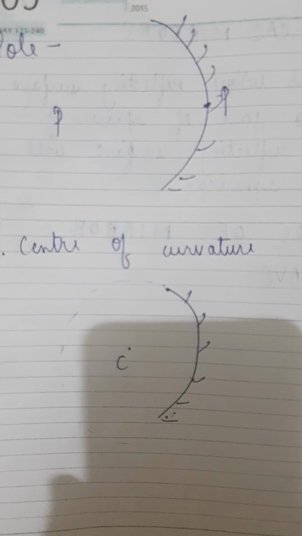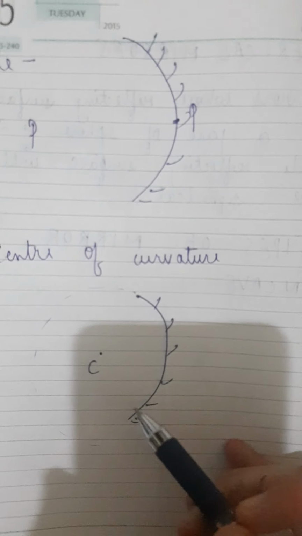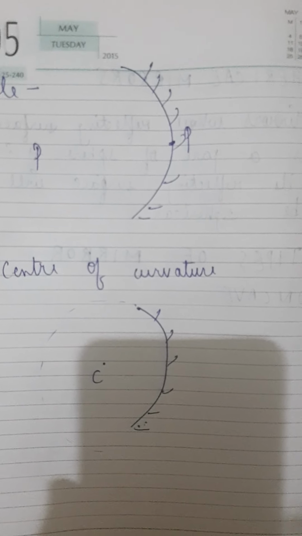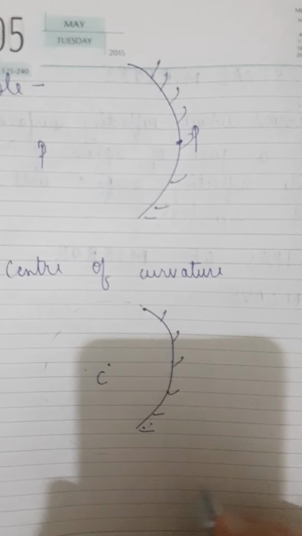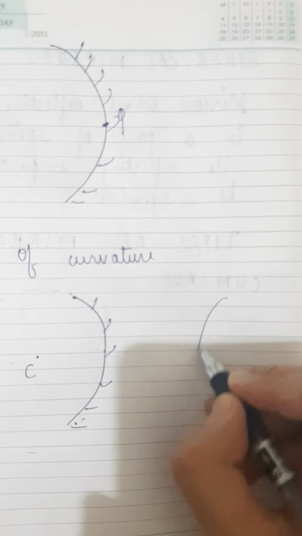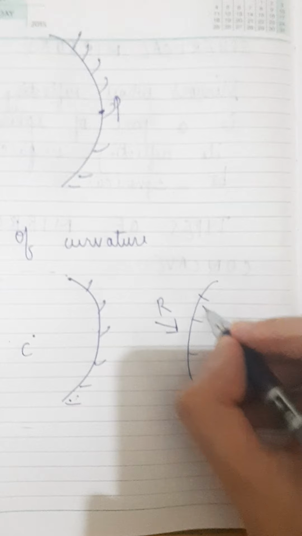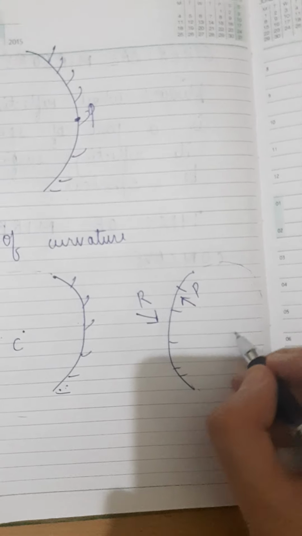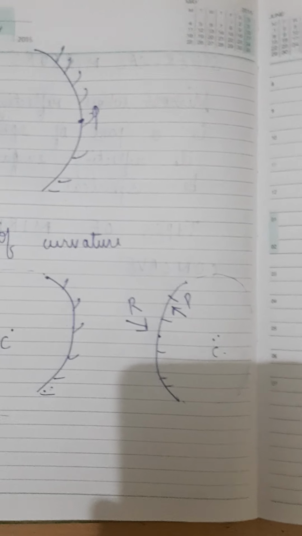You have to note one point here: the center of curvature is not a part of the mirror. It lies outside of the reflecting surface. The center of curvature of a concave mirror lies in front of it, as you can see. Whereas in the case of a convex mirror, it lies behind the mirror. If this is a convex mirror, with this the reflecting surface and this the polished surface, I will complete the sphere like this. Somewhere here there will be a center of curvature, so it lies behind the convex mirror.